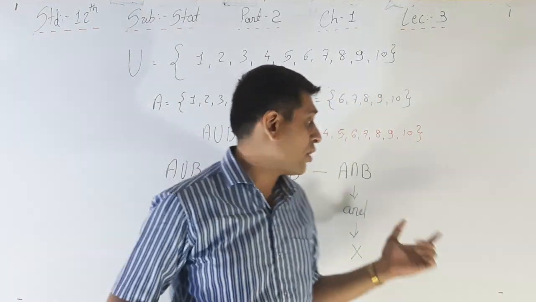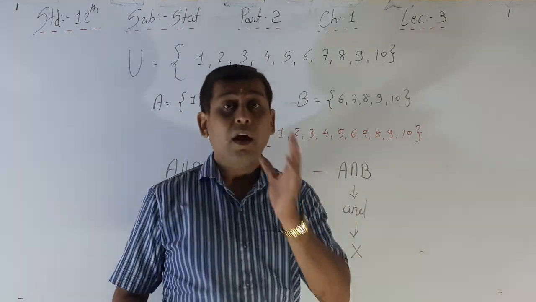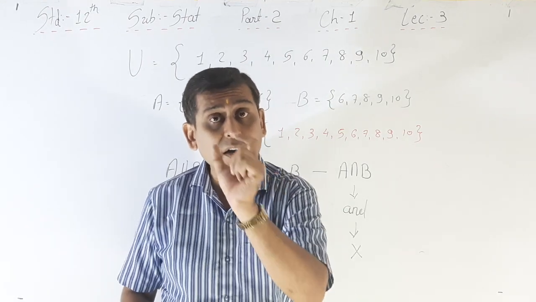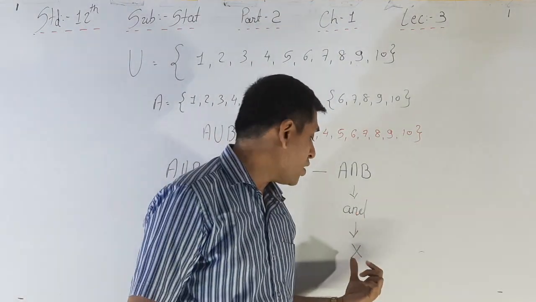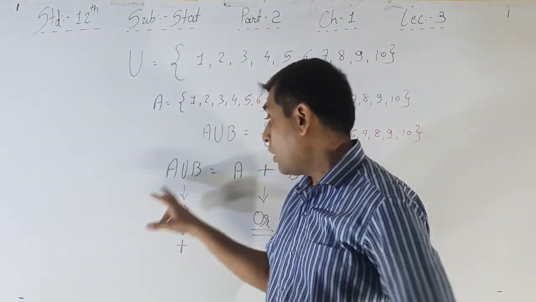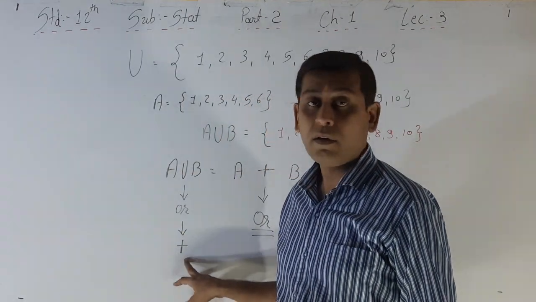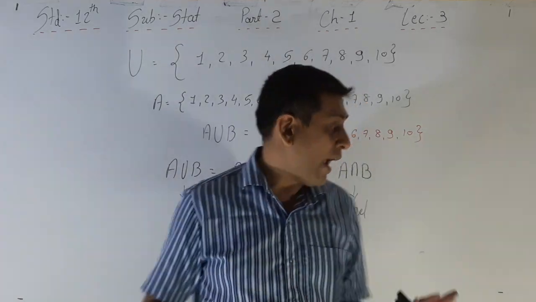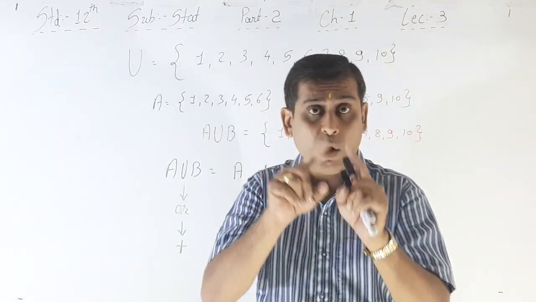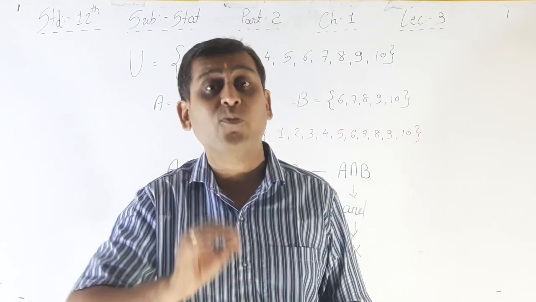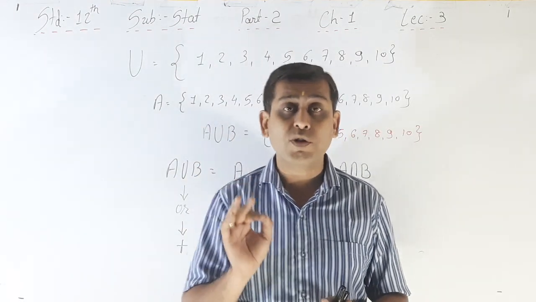And in the intersection, what is the word? And. Occurrence of A and occurrence of B, that means intersection. In intersection we have to multiply. In union we have to add. See, or means add, and means multiplication. Okay, so keep in mind all these things because it is very helpful for the practical questions.